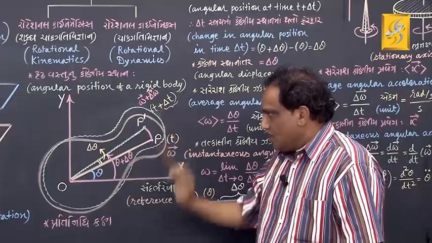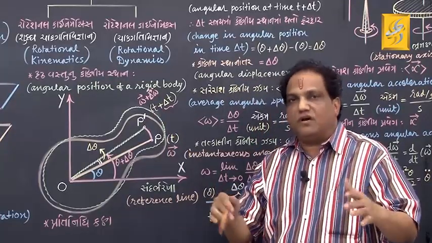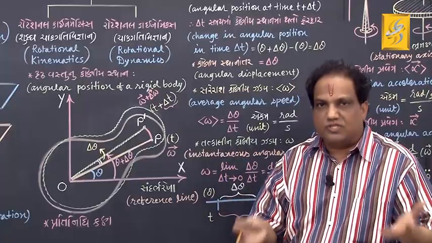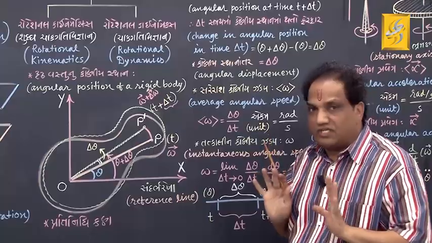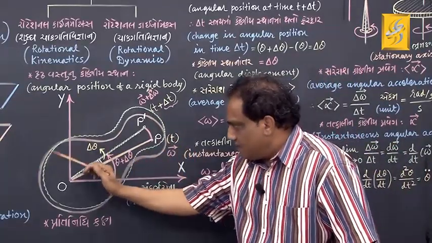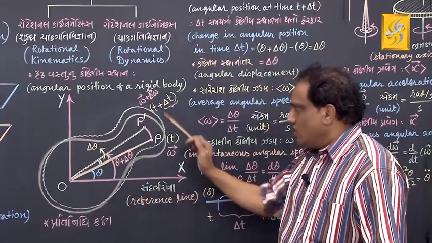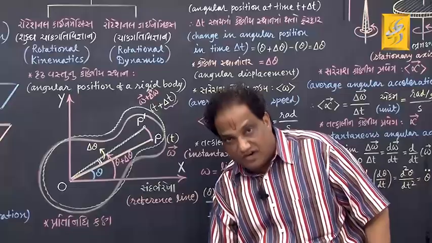You may show any other shape, but I would like to go according to the textbook to fetch maximum marks. In the textbook you will find such a shape of a rigid body. Actually, this is a cross section of that body taken parallel to the plane of the figure.